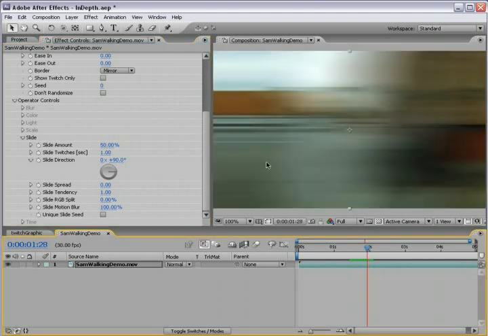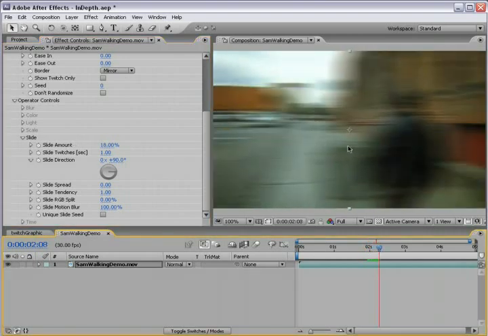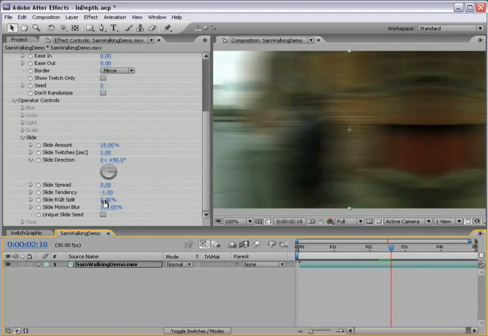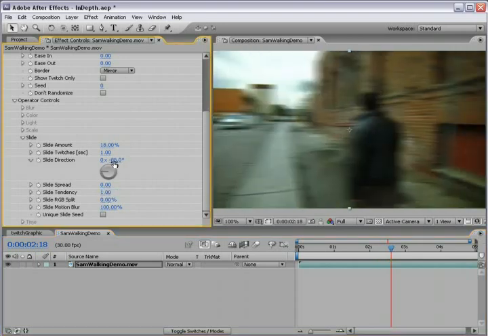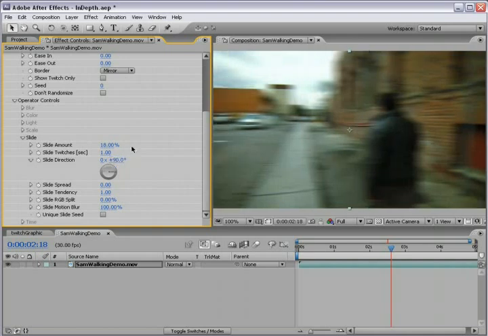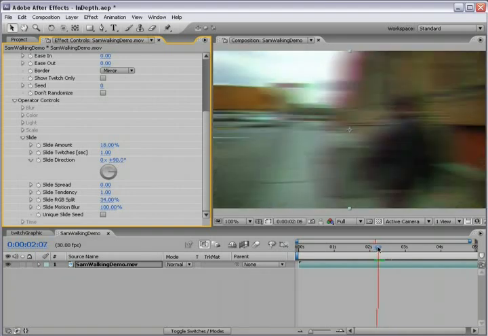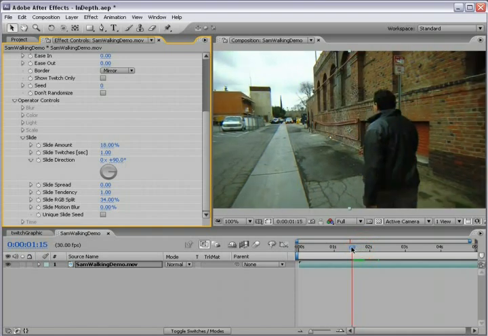So depending on what you want to do, if you wanted to do like a film gate that only breaks to the right, then you can change the tendency here. And then also if you go -1, it just goes to the opposite direction. But you could obviously just change the direction to that direction as well. So that's that. We have the RGB split, which is going to randomly split the color channels and create a really cool tearing effect. And the motion blur, turn that up and turn that down, and you can just get some different effects that way.